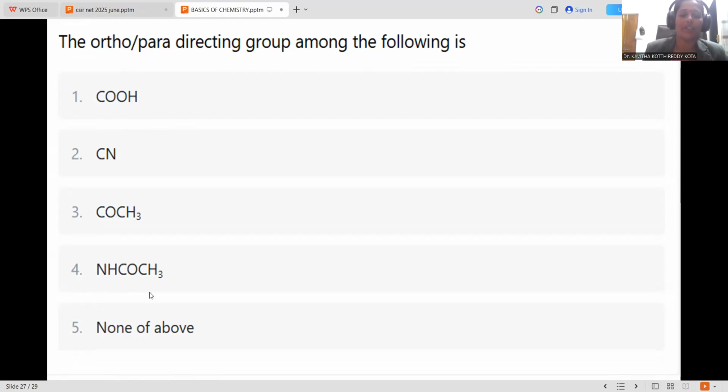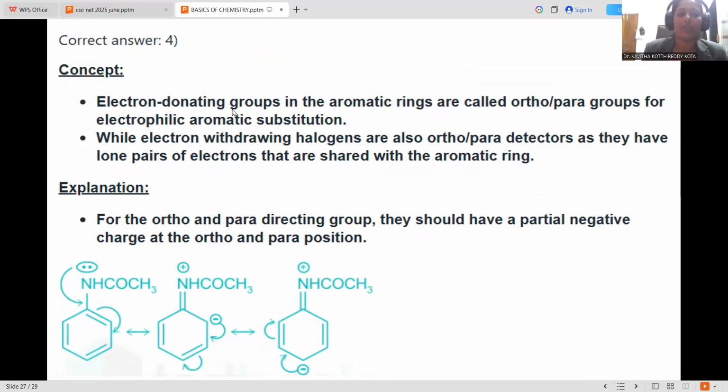Let me show how we can explain this reason. Electron donating groups in the aromatic ring are called Ortho-Para directing in nature, and they proceed for the aromatic substitution process by electrophilic nature. While electron withdrawing halogens, if present within the compound, are Ortho-Para directing only. There is a certain extent of negativity there, but they also have the tendency to release electrons into the system, so they also have the possibility of Ortho-Para directing nature only.